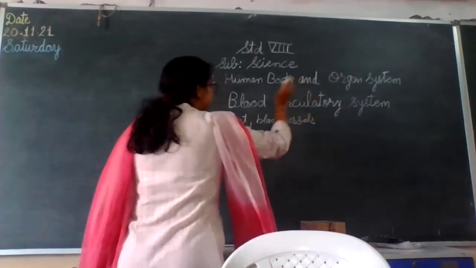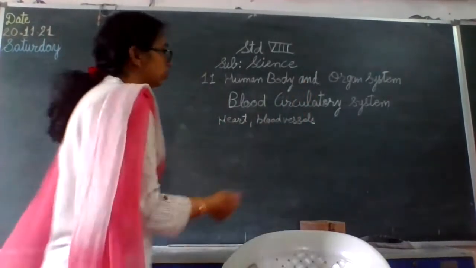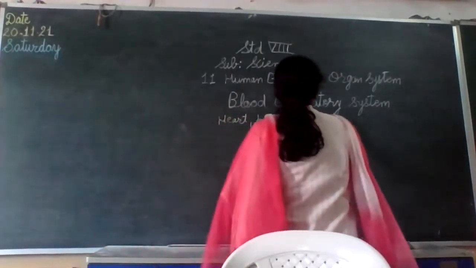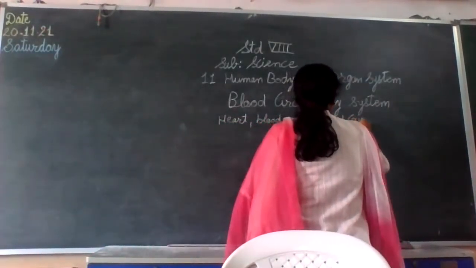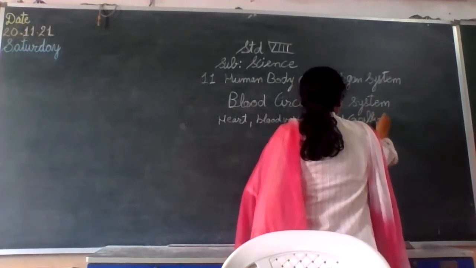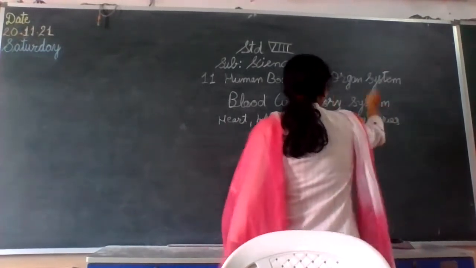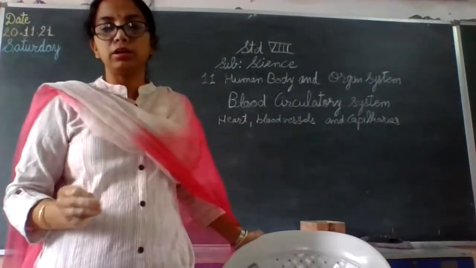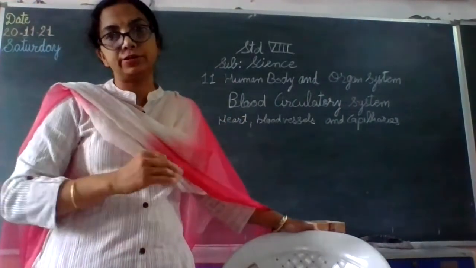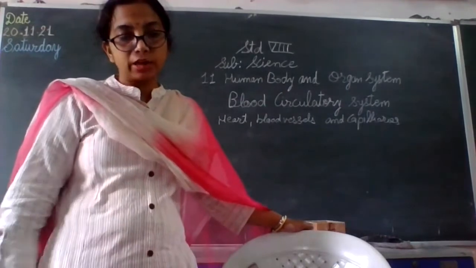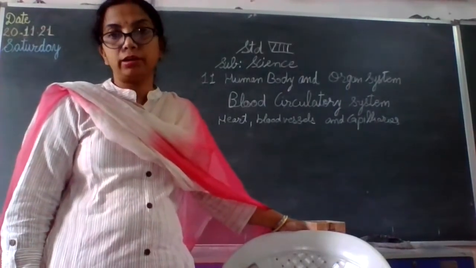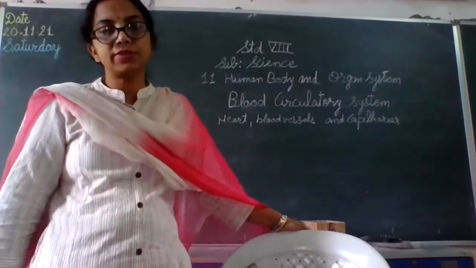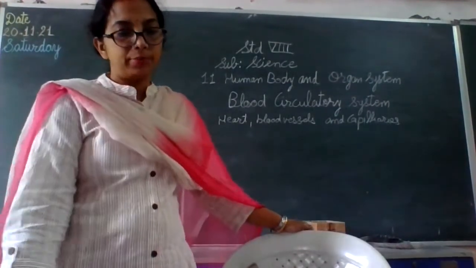Blood vessels are the arteries and veins, and even the capillaries. Very fine capillaries have a very thin outer covering, so that diffusion of gases can be done directly through these capillaries. We have seen in the lungs we had this type of capillaries.